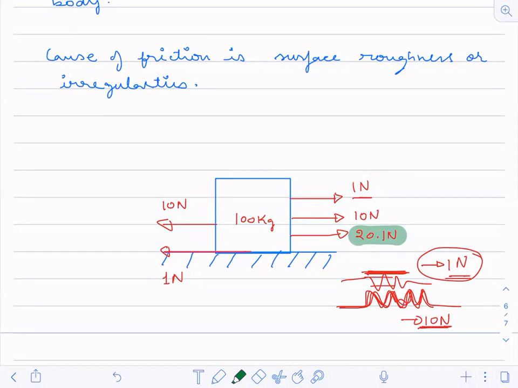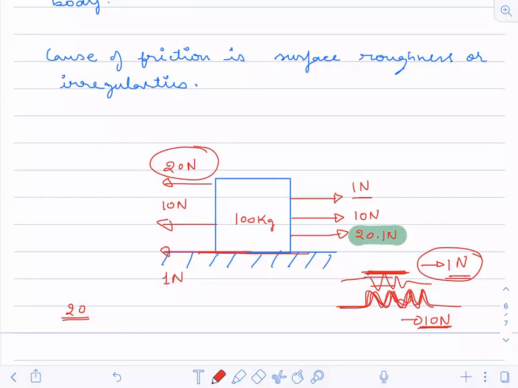So what can I say? At 20 Newton it was ready to move, and at 20.1 it has started to move. At 20, because it was not moving, it was still at rest. So the maximum frictional force that this surface has applied on the body till now was 20 Newton.